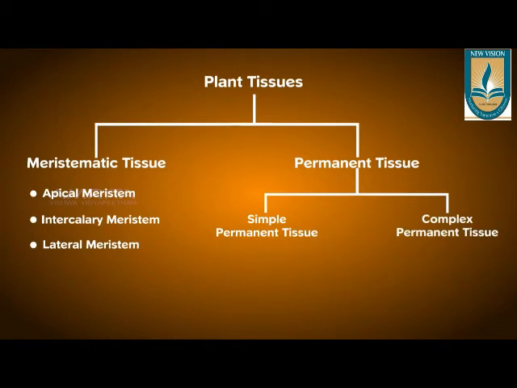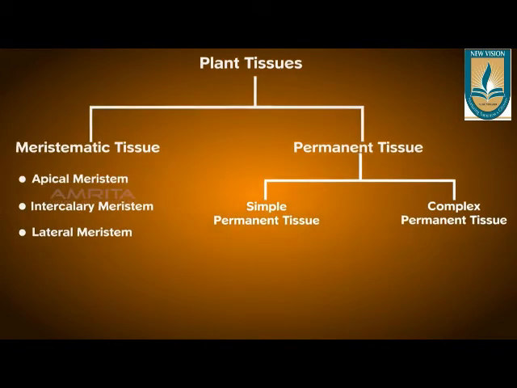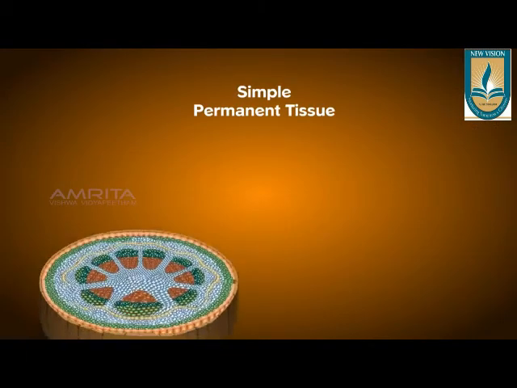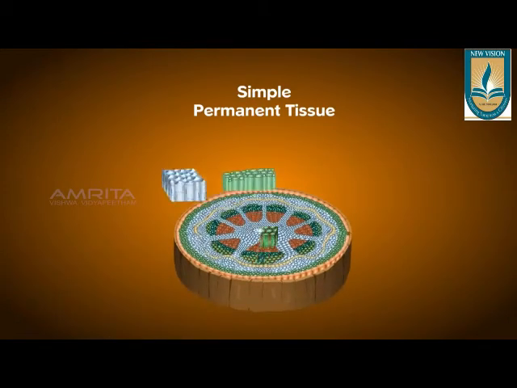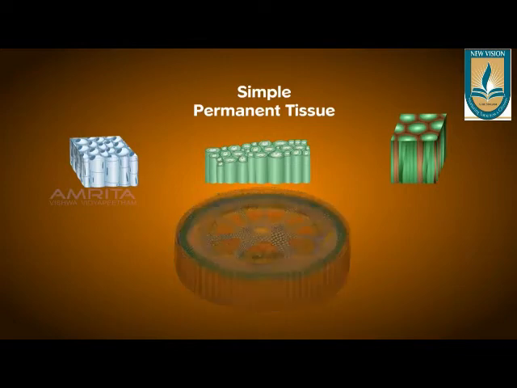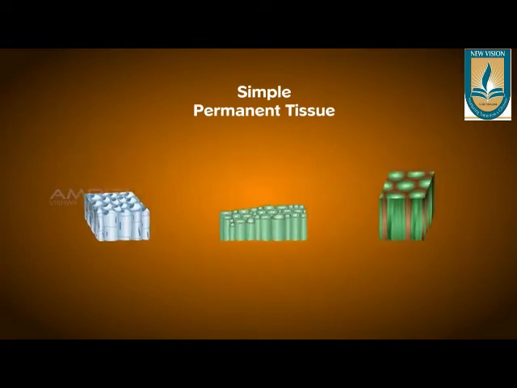One is simple permanent tissue and the second one is complex permanent tissue. Simple permanent tissue is divided into three types: one, parenchyma; second, collenchyma; and the third one is sclerenchyma.